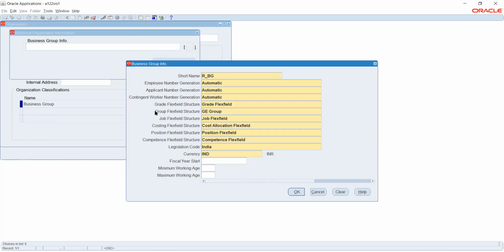Let's say I want three different lines to be captured under job. I can create three different segments. If I want to capture three different items, I can capture three different items. Here I'll add the values in the flex field segment, so that whatever values are there in the system, I will use them. Let's say I have a system wherein I'm giving an entry for something called CFO.